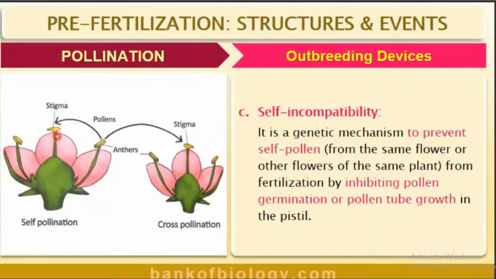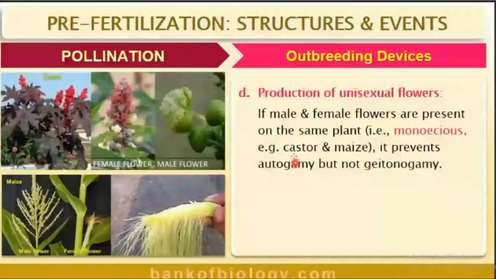First one is avoiding synchronization, and second one is position of the anther and stigma in different places. Third one is self-incompatibility. And the fourth one is production of unisexual flowers. It prevents autogamy. Production of unisexual flowers prevents autogamy.